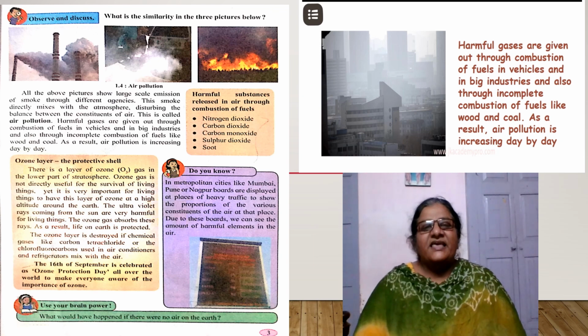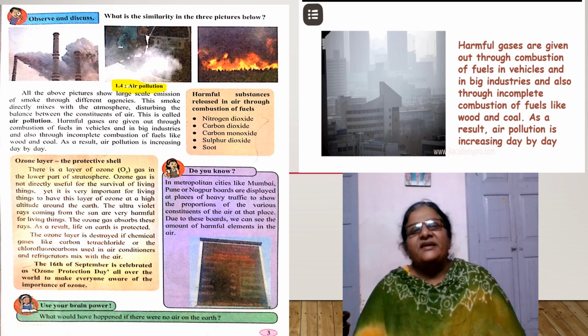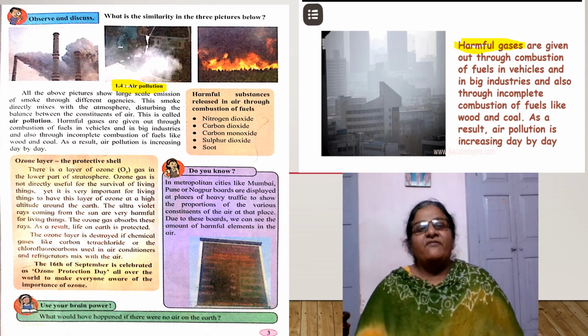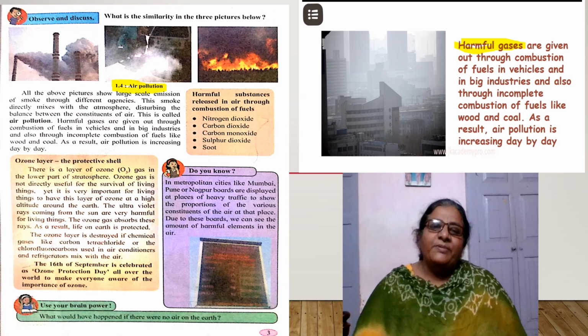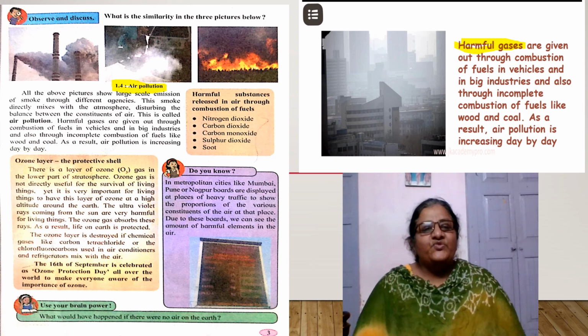This means the air becomes harmful for living things, as it is responsible for many diseases and for other activities which degrade our atmosphere and our public health, our personal health. So these are the effects of air pollution.